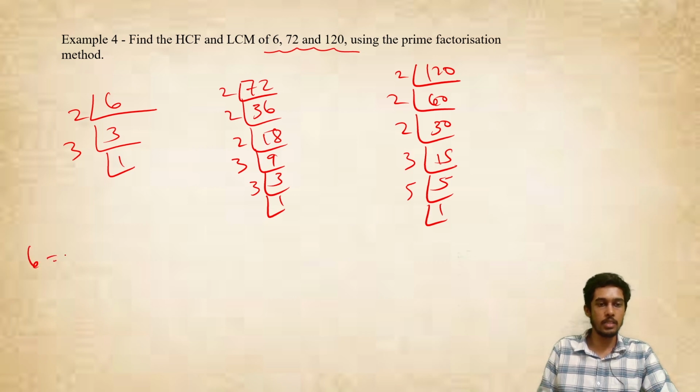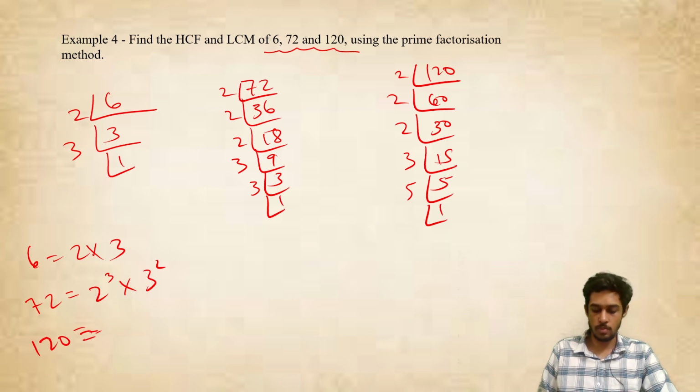So I can write this 6 as equal to what? 2 into 3. And I can write this 72 as equal to what? 2 cube into 3 square. And then this 120 I can write as equal to what? 2 cube into 3 into 5. Okay, now let's go to the LCM and HCF.